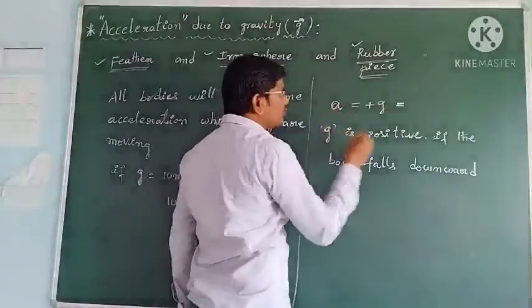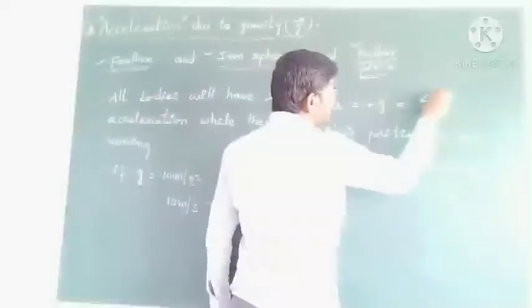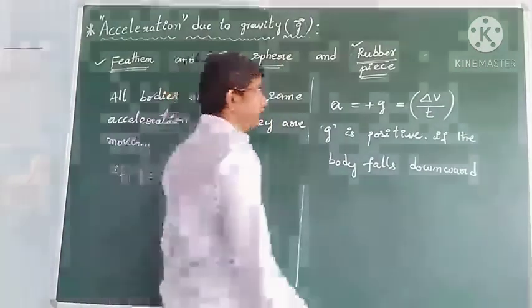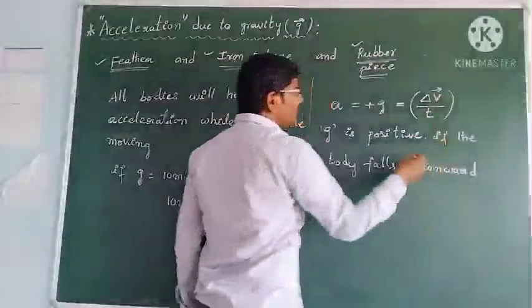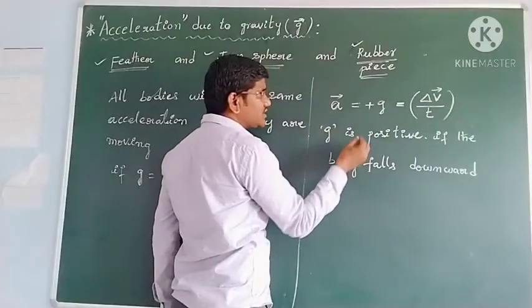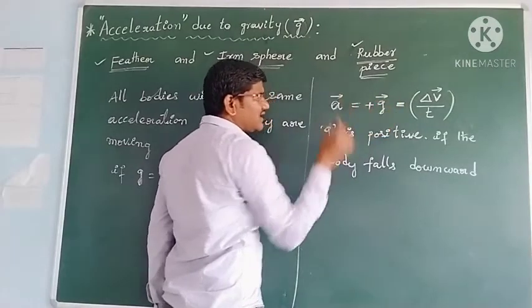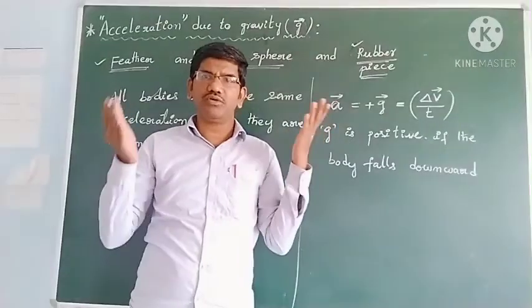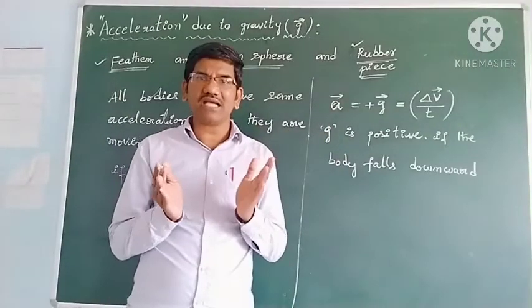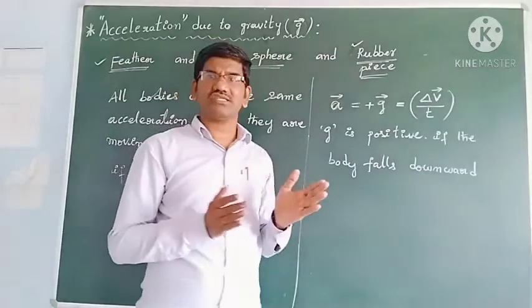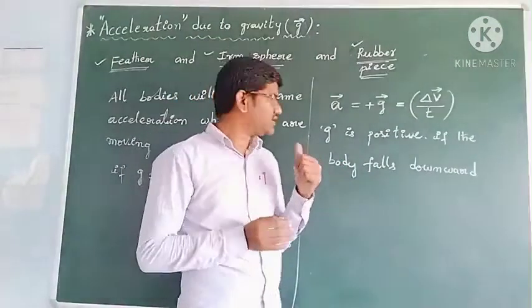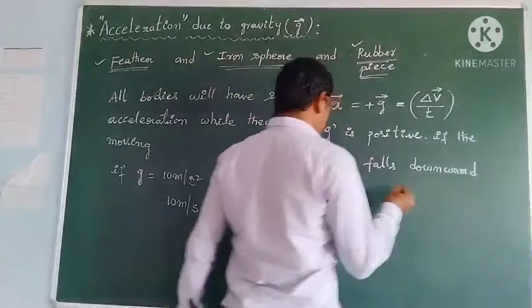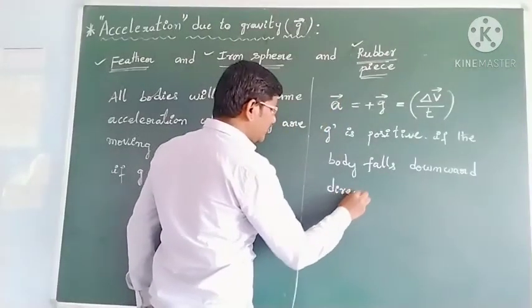We also know that acceleration is equal to change in velocity by time. The change in velocity direction is the acceleration direction. Whenever acceleration is produced on a body due to the earth's attractive force, we call it acceleration due to gravity. And this g is positive if the body falls in the downward direction.